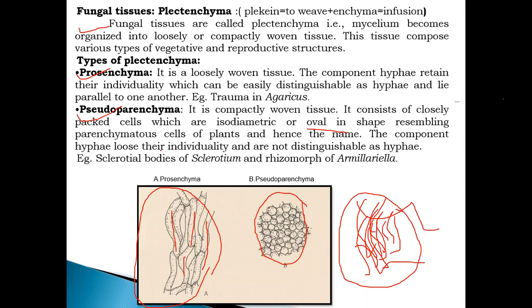The component hyphae lose their individuality and are not distinguishable as hyphae. That means there is no distinction between these particular hyphae. All these are hyphae that come under one compact structure, which is called pseudoparenchyma, and this looks like the parenchymatous cells in a plant, hence it is named pseudoparenchyma.